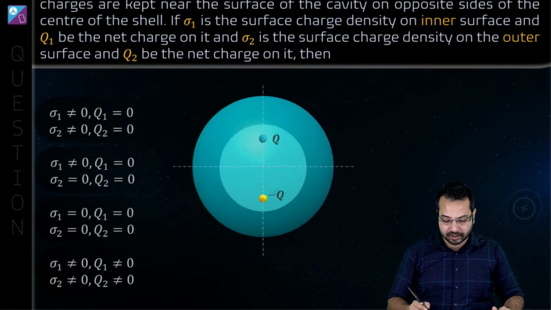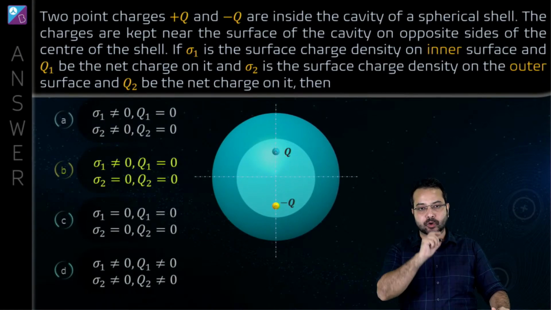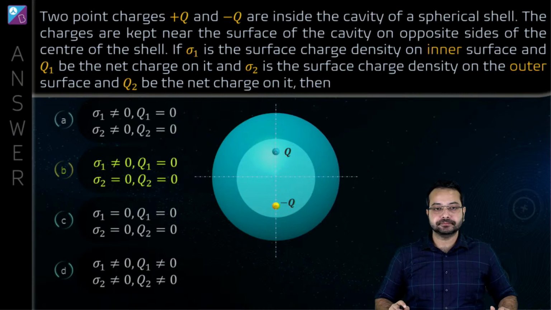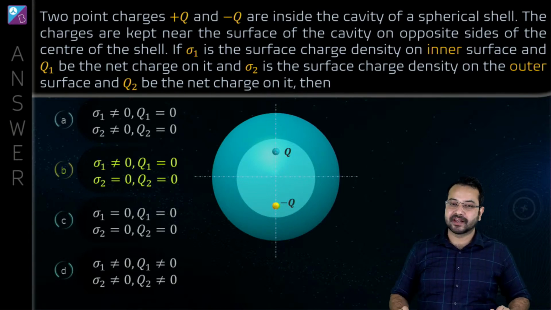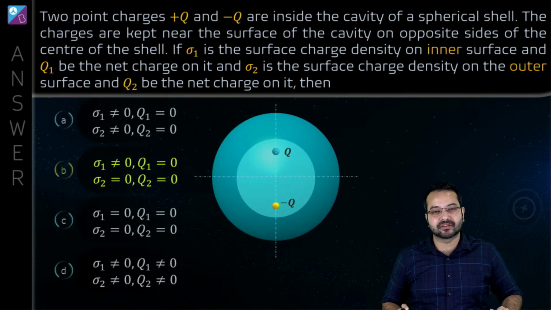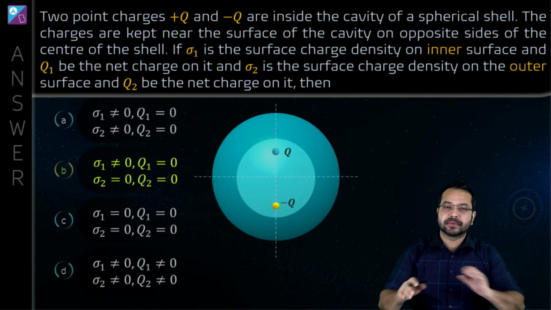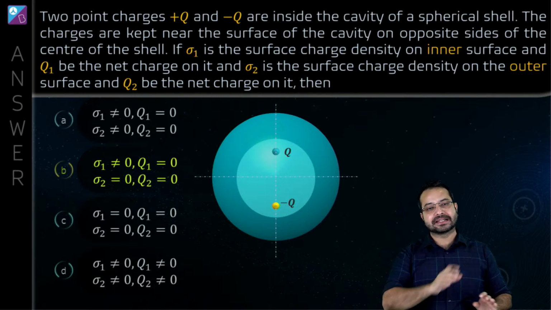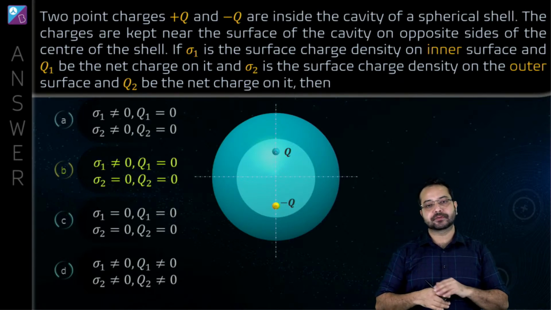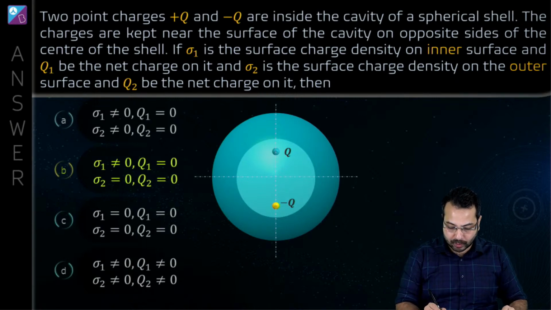Okay, now quickly give me the rating for this question as well while I give you the option. Option B is going to be the correct option. 4 out of 5. If you ask me, I would give it 3 out of 5. It's not absolutely simple, but I'll give it 3 out of 5. But certainly not 4 out of 5, because probably you have forgotten electrostatic shielding. All you need to do is go back and revise, and then certainly this would seem a bit easier. All right, perfect. So let's go to the next question.